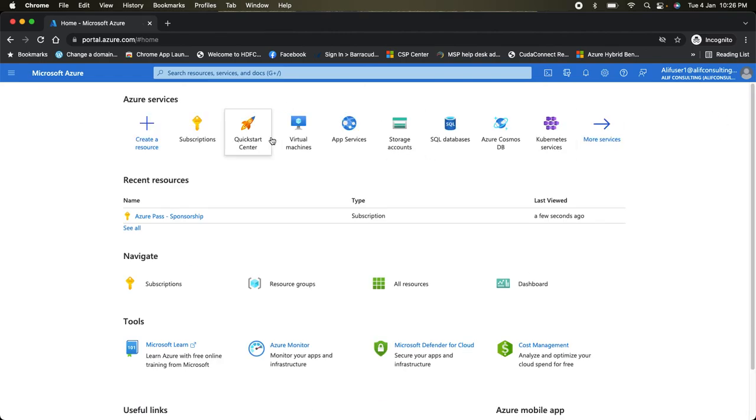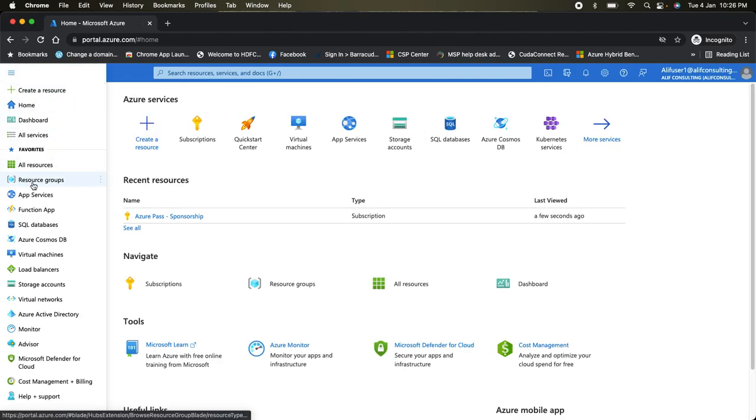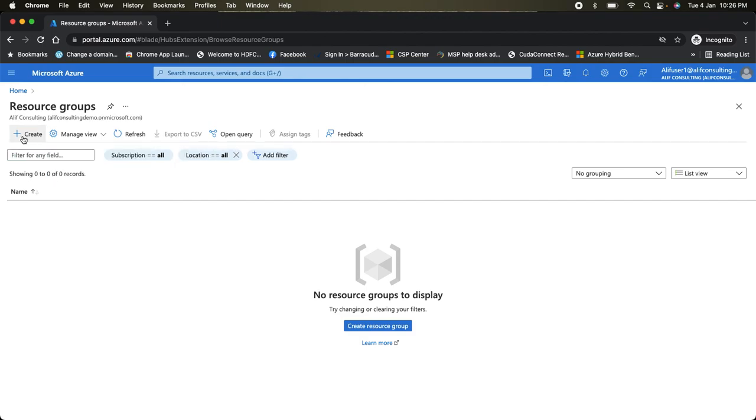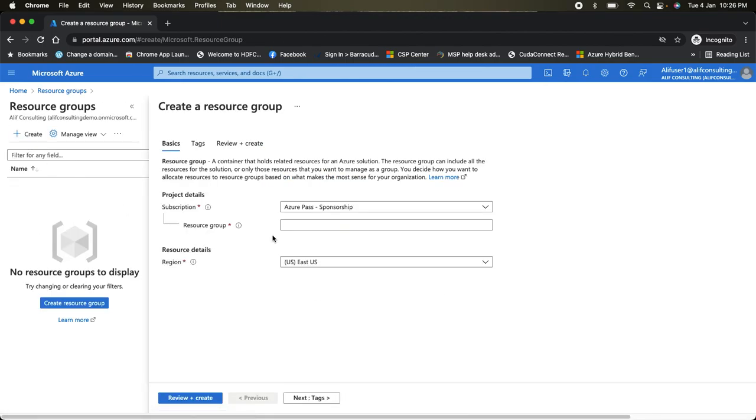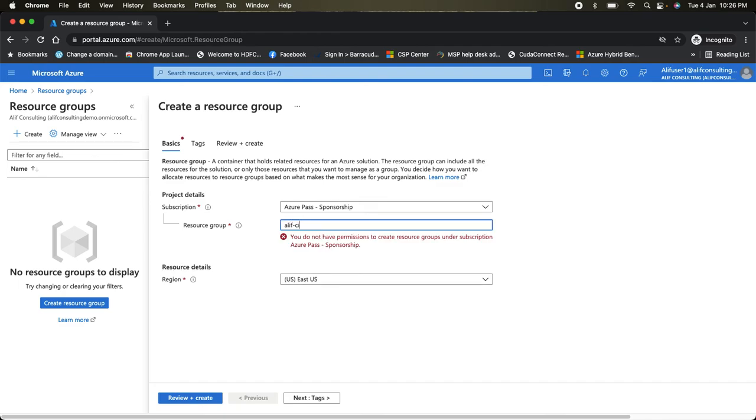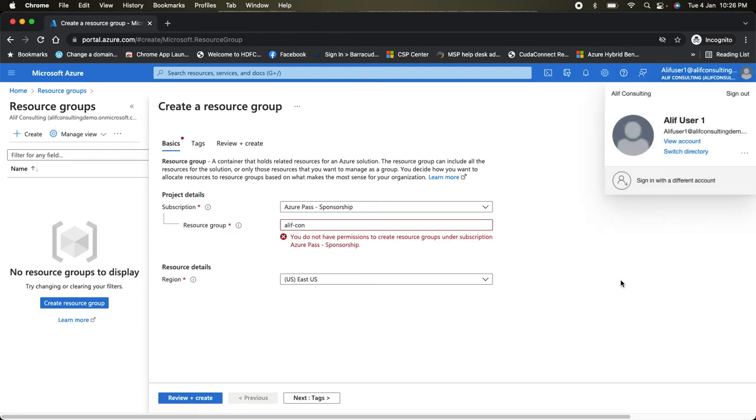Now let's say I go to the resource group and try to create a resource group. It doesn't allow me to create it. It's giving me the error that I don't have permissions to create the resource group.